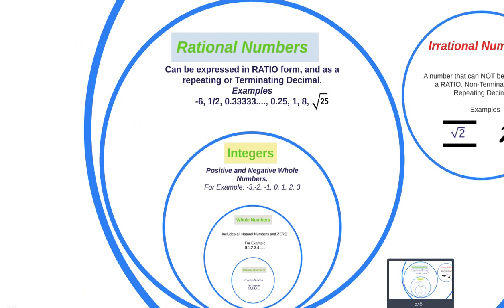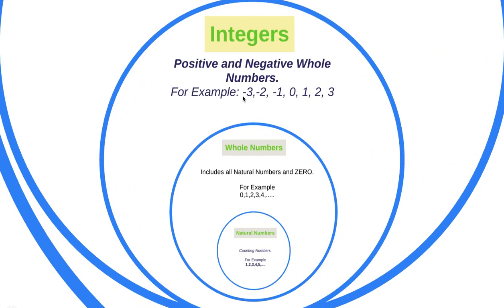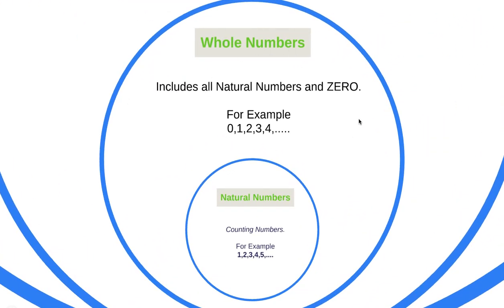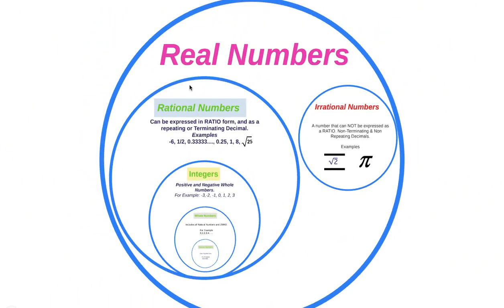So to sum it up, when we say real numbers, this is composed of rational numbers and irrational numbers. While rational numbers are composed of integers and non-integers. So these fractions are non-integers. While integers are composed of the negative numbers, 0, and positive numbers. Then these 0 and positive numbers are called whole numbers. And these whole numbers can be divided into two groups, 0 and the natural numbers. So that is the set of real numbers.